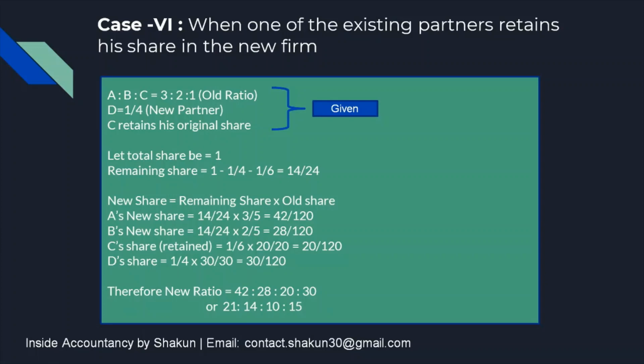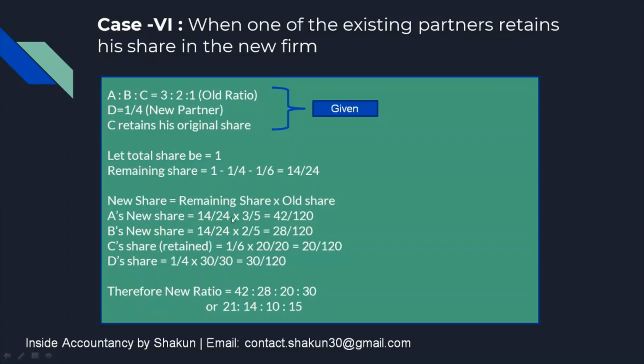Like in case 1, when no additional information regarding the sacrifice was mentioned, we used to calculate the new share by assuming the total share of the firm to be 1. Then calculating the remaining share, that is 1 minus the new partner's share.